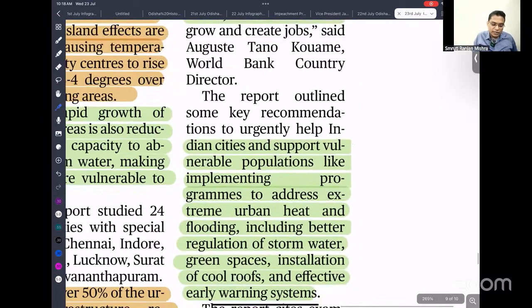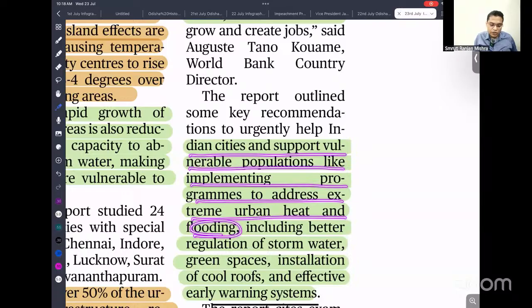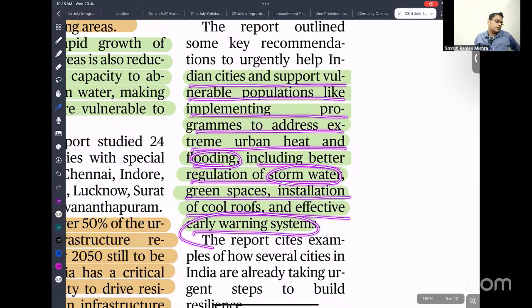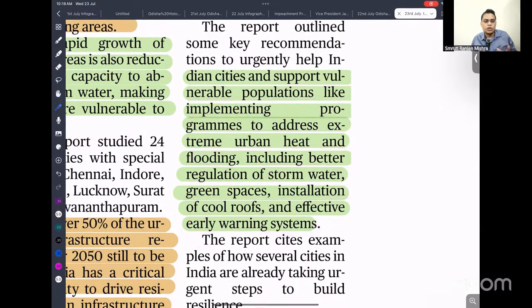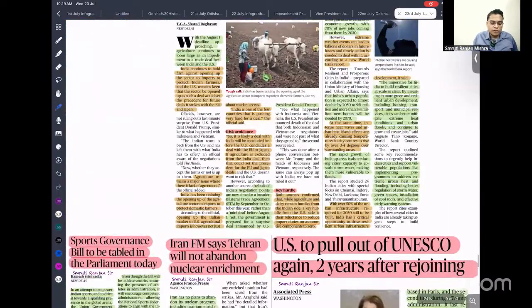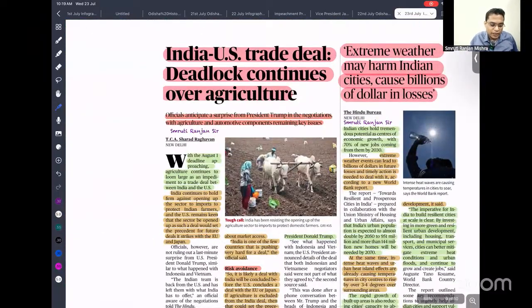Next is that Indian cities support vulnerable populations, like implementing programs to address extreme urban heat island and flooding, including better regulation for storm water, green space, installation of cooling roofs, and effective early warning systems. So these are steps that we can take to control extreme weather in urban areas.